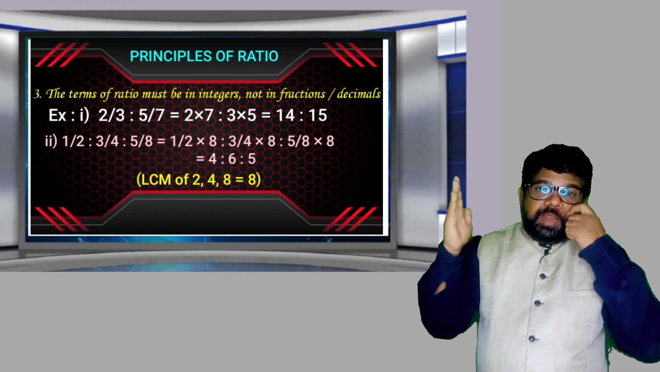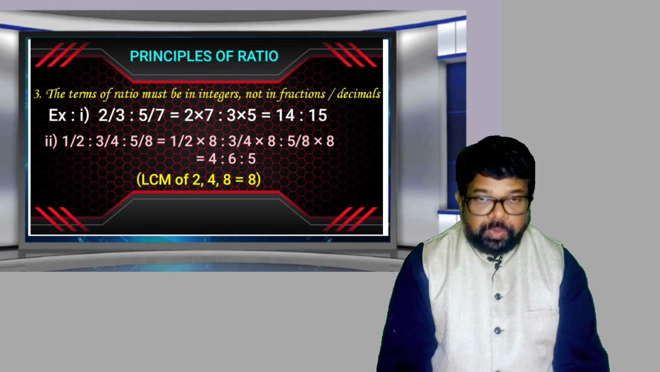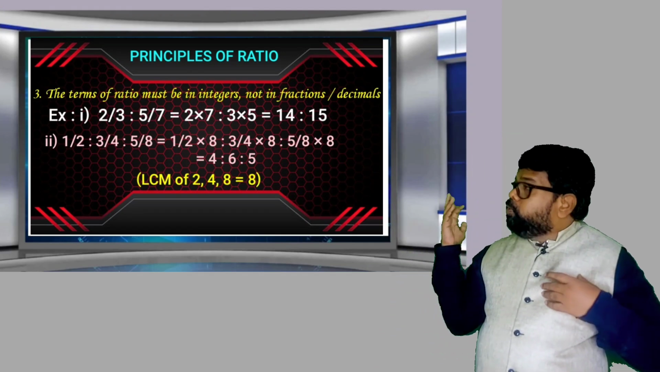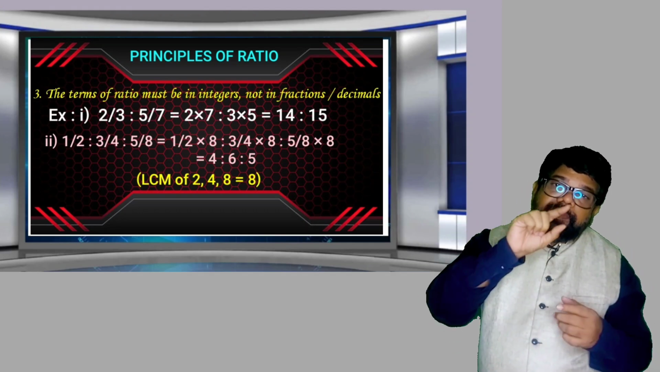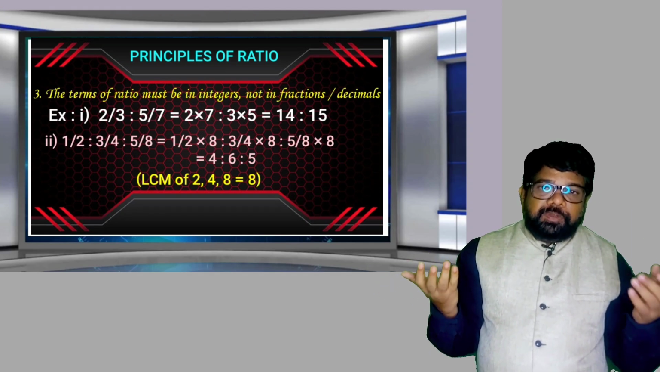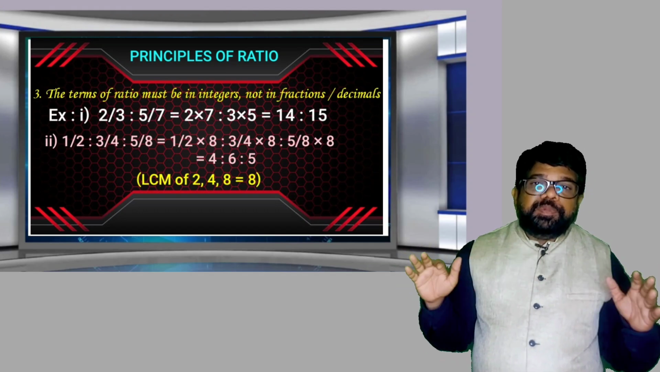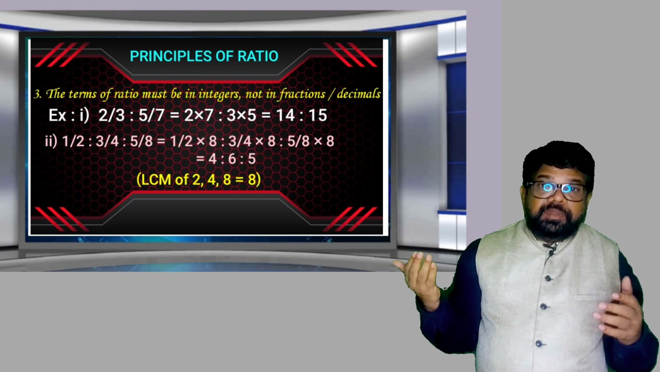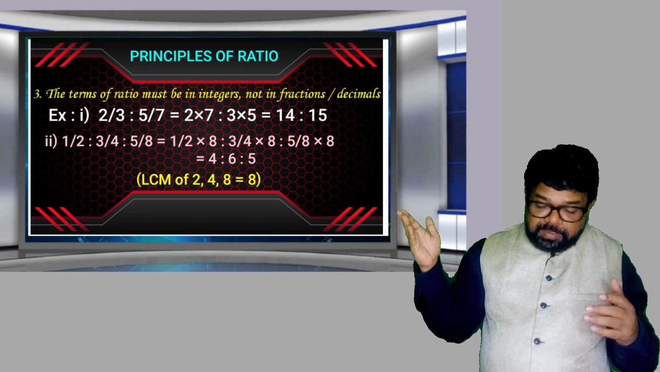Okay, now what is the next step? Multiply each and every fraction with the LCM. So 1 by 2 into 8, 3 by 4 into 8, 5 by 8 into 8. Multiplying with the same number, its value cannot change. Already we learned that, the first principle. What is the first principle of ratio? The terms of ratio can be multiplied by the same number, its value cannot change. Here each and every term is multiplied by 8, the LCM of denominators. Into 8, into 8, into 8, all the fractions get cancelled.